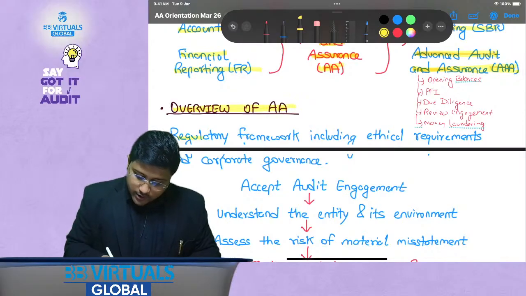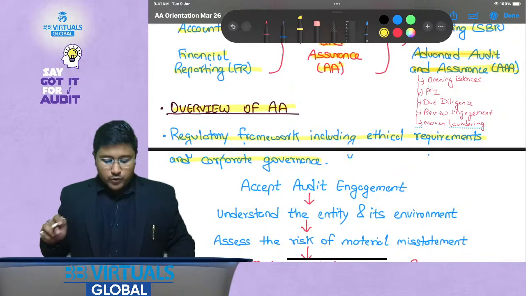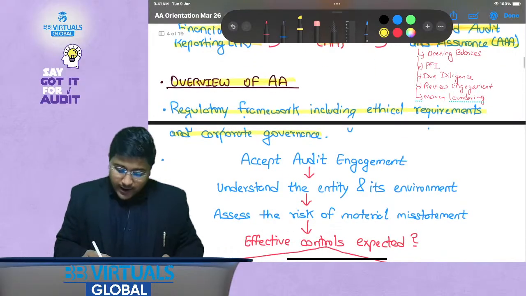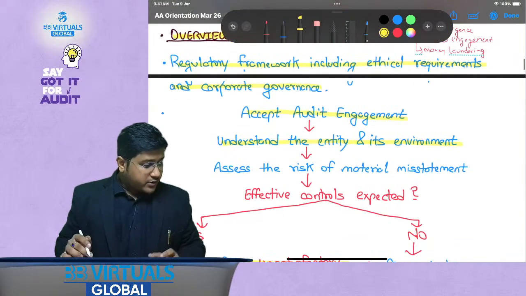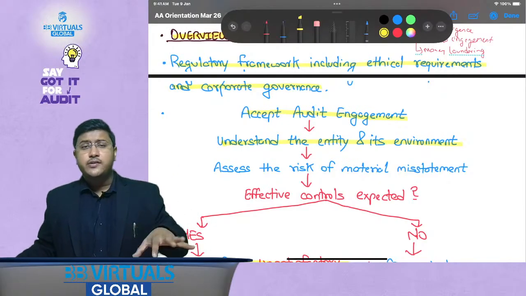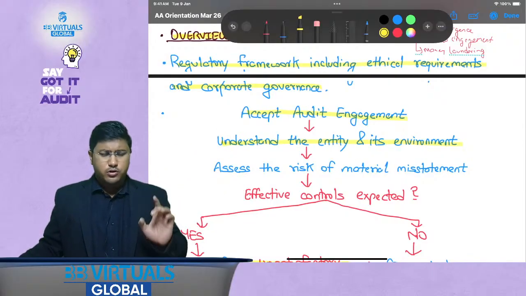Regulatory framework, including ethical requirements and corporate governance, that is done. What you have to understand is whether you are fulfilling the ethical requirements and whether you can accept the audit engagement. Then understand the entity and its environment. Once you have accepted the audit engagement, you need to understand the entity and its environment. This is covered in the ISA 300 series, if somebody has some knowledge of the auditing standards.